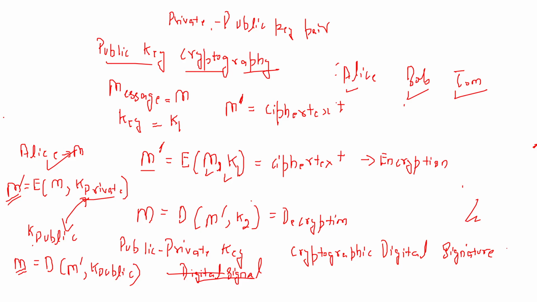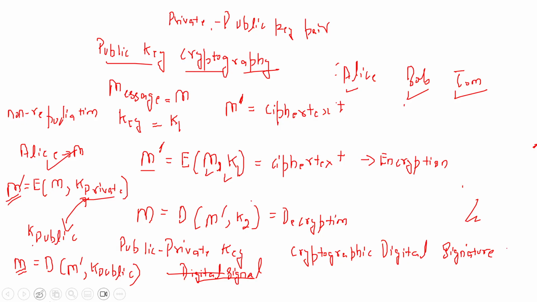We have a term known as non-repudiation, which means that Alice in future will not be able to deny that this message M has been sent by Alice, because this message has been decrypted by the public key of Alice only. Non-repudiation means denial, so here Alice will not be able to deny that this message has been sent by Alice.